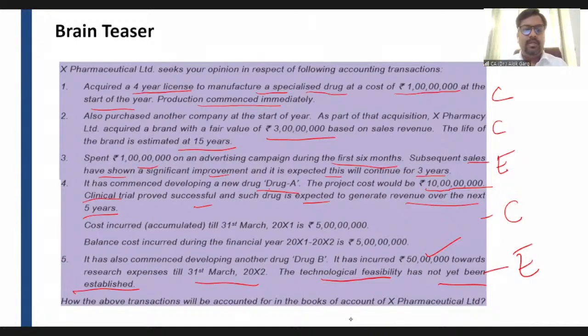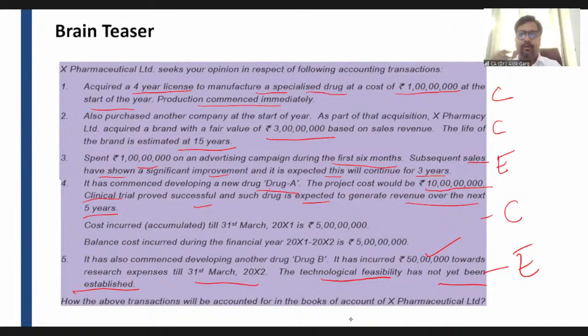Students, let me look at the query box if you have any query. Jay is asking, sir, internally generated brands versus internally generated intangible asset. So Jay, internally generated brands are also not allowed to be capitalized or recognized, right? There is internally generated brand, internally generated goodwill, internally generated customer relationship, customer list. So these kinds of intangible assets are not going to be capitalized.